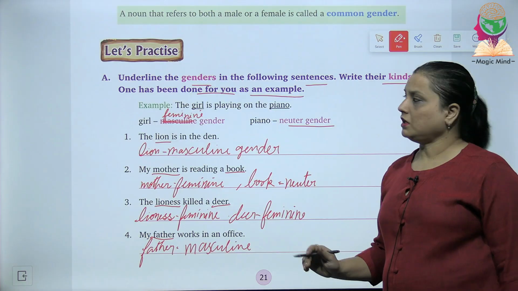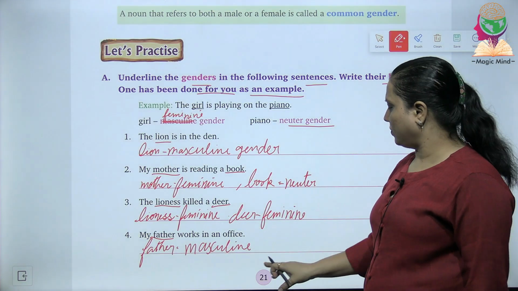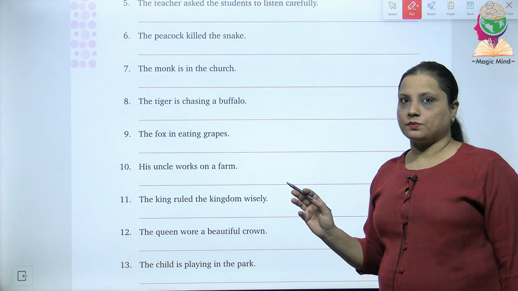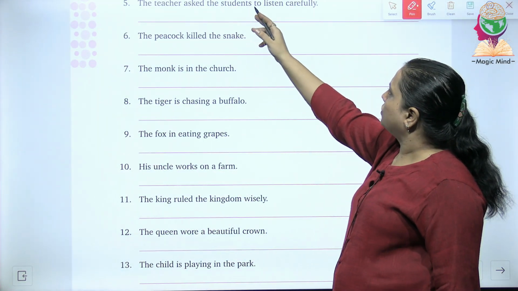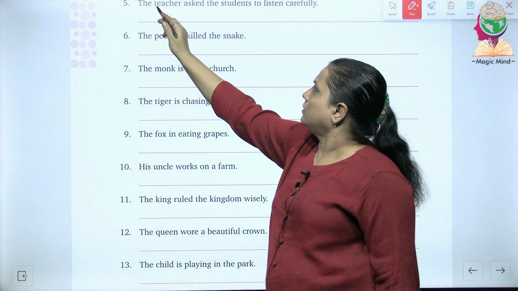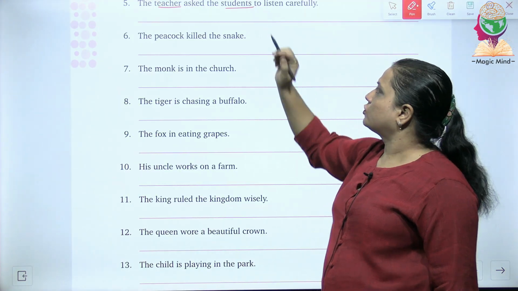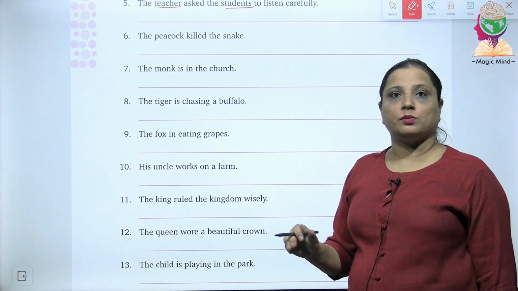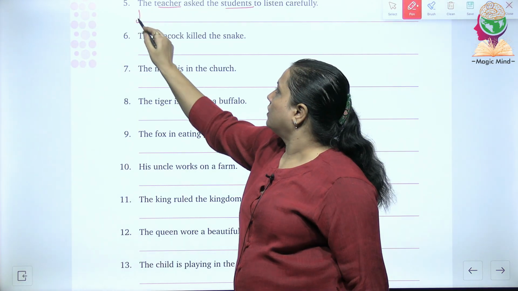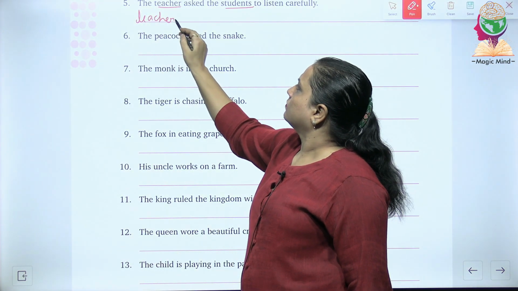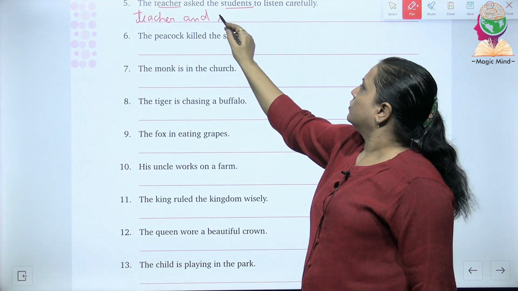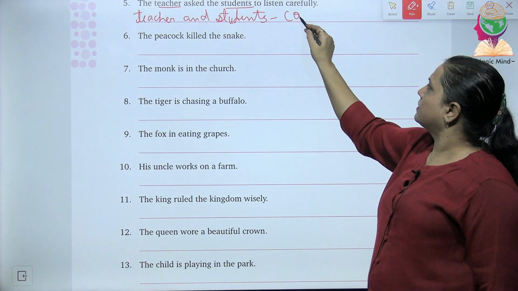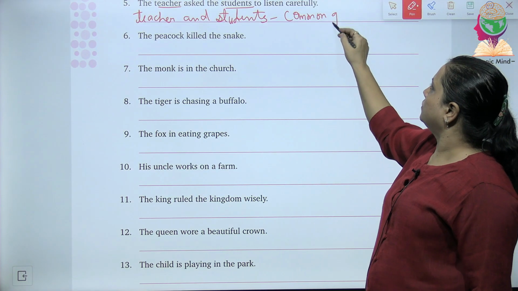So we have done the question A of page number 21. Let's now move to the next page. The fifth statement on the next page is, the teacher asks the students to listen carefully. So here there are 2 nouns, that is teacher and students. And teacher and students, they both refer to, it can be both male and female. So you will call it as common gender. Teacher and students as common gender.